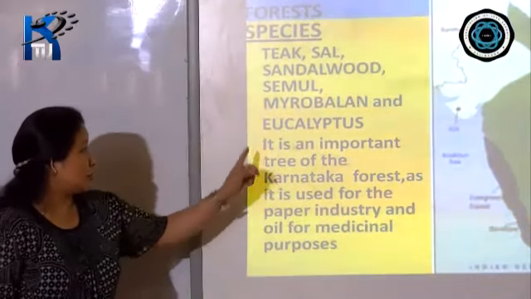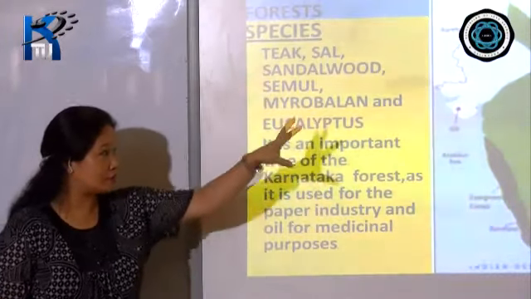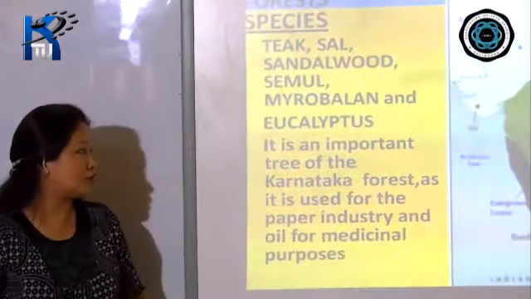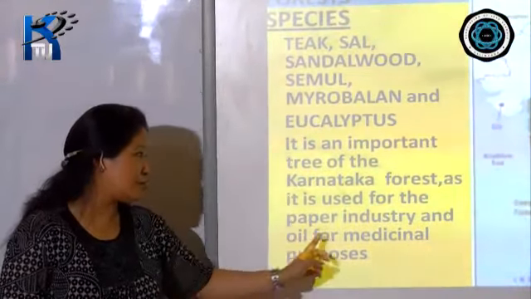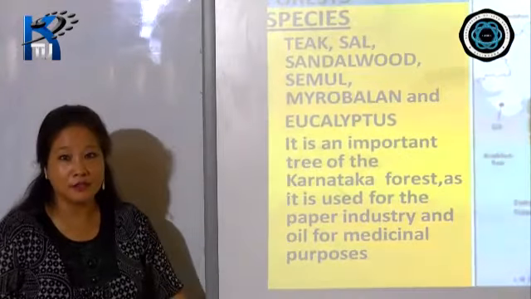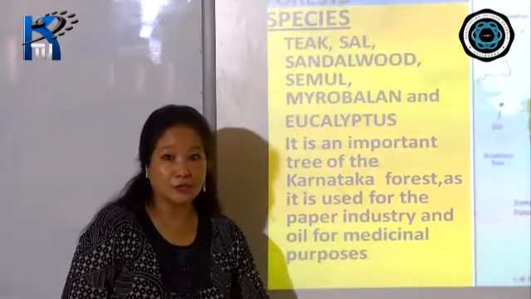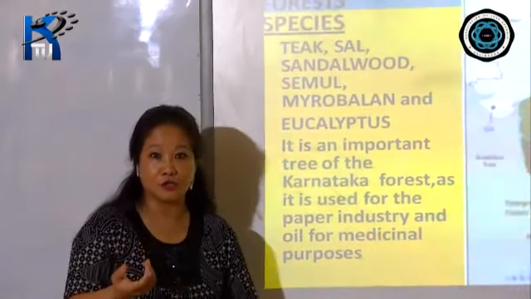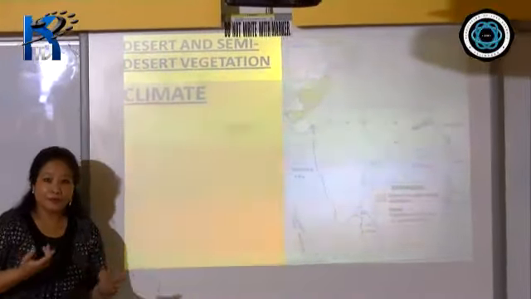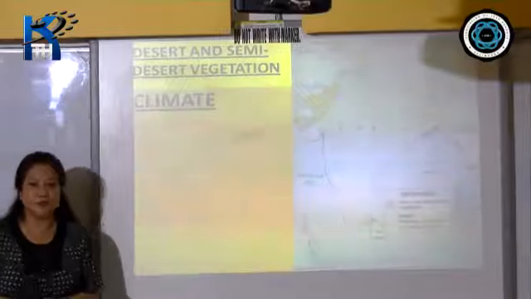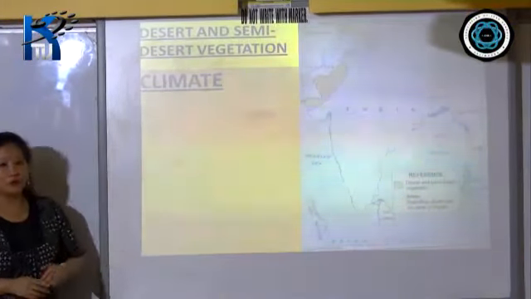Now, eucalyptus, as we can see over here in this vegetation type, is an important tree of the forest which we are talking about, the Karnataka, as it is used for the paper industry and oil for medicinal purposes. Eucalyptus oil, which is used, okay? Especially, one example you can give is when it is used in mosquito repellents and all, and for other industrial use and medicinal purposes also, okay? So there are a variety of uses. Then we move on with the next.